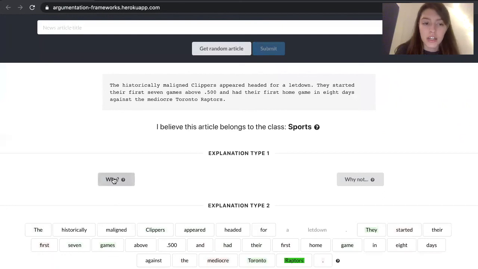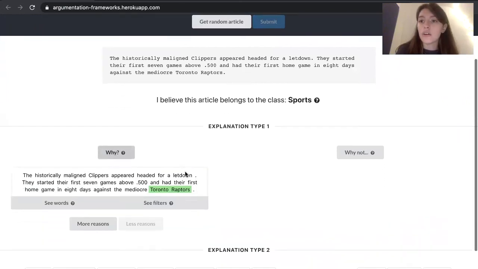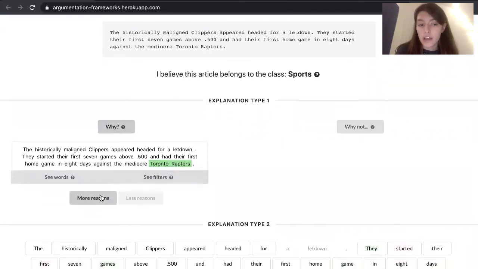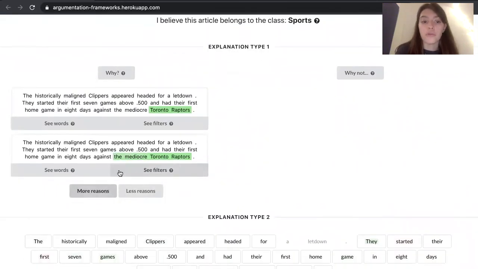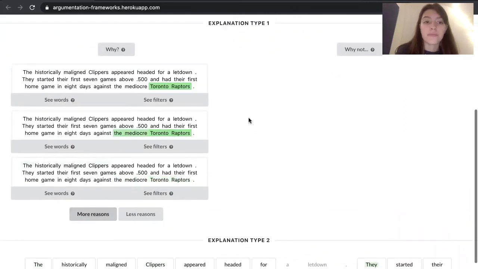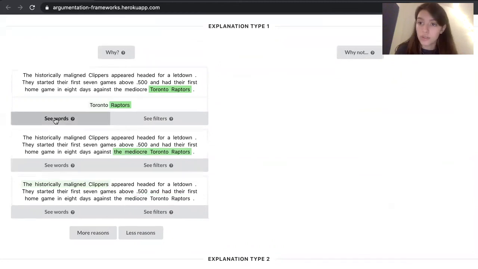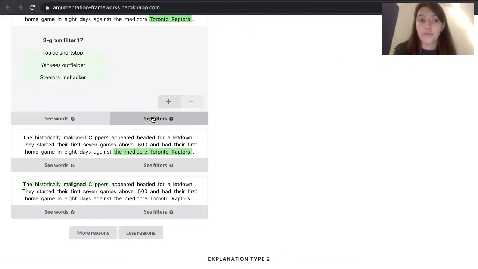So for instance, clicking on Y, we can see the group of words that mostly contributed to the prediction sports. The user can ask for more groups of words to justify this classification. And for each group of words, the user can actually see the breakdown into the different words that compose the group of words. So for example, for the n-gram Toronto Raptors, we can see the breakdown between Toronto and Raptors and see Raptors mostly contribute to the prediction. Similarly, we can see exactly which filters detected this group of words.